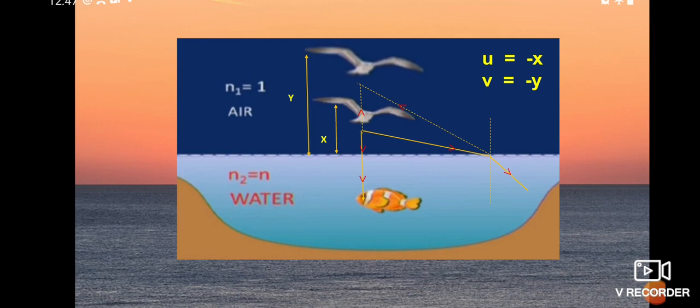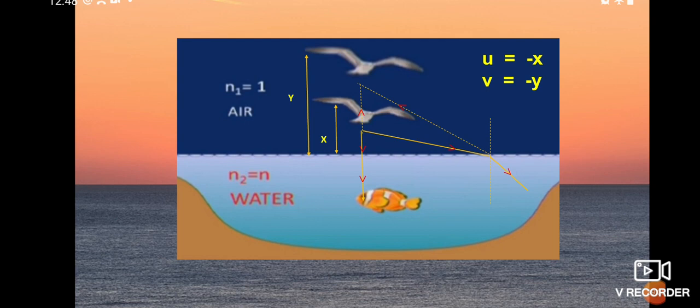If you extend the two rays in the upward direction, because the refracted rays are not going to meet at any point, they have so much distance, then at a point they meet here. Here I have shown you the point where the two rays meet.